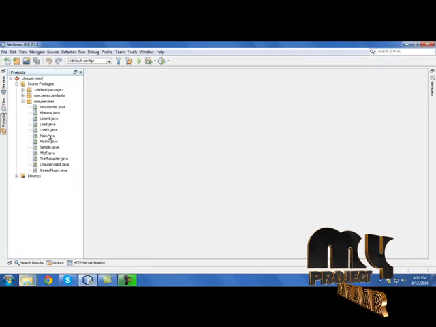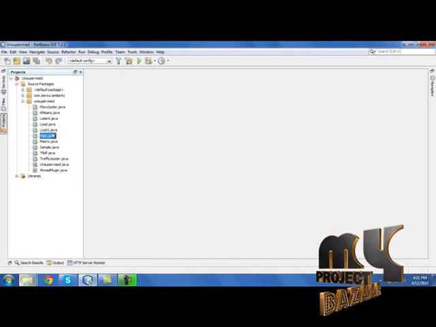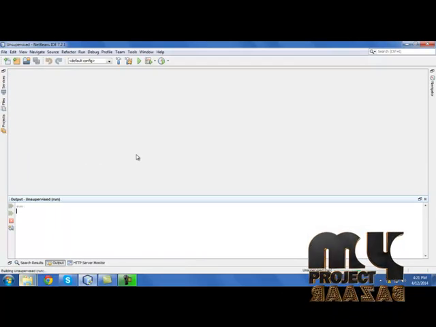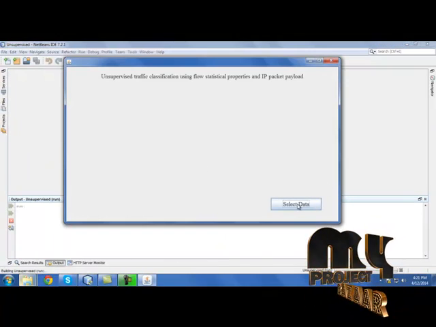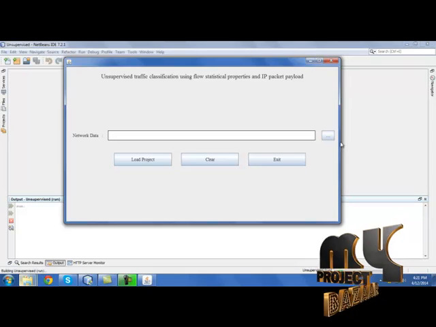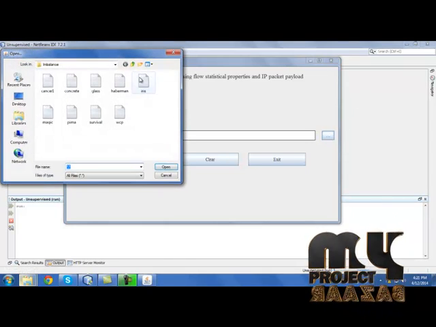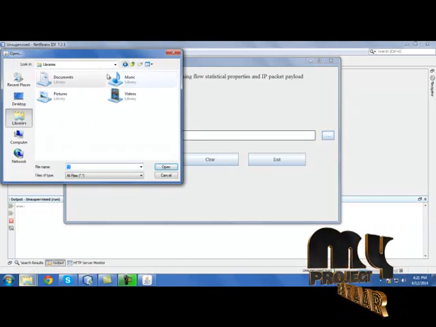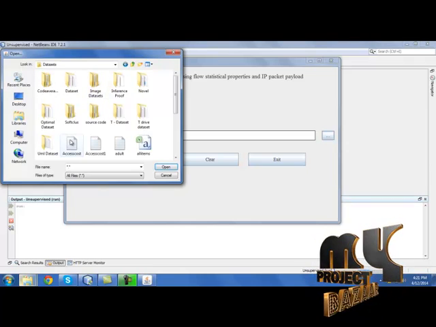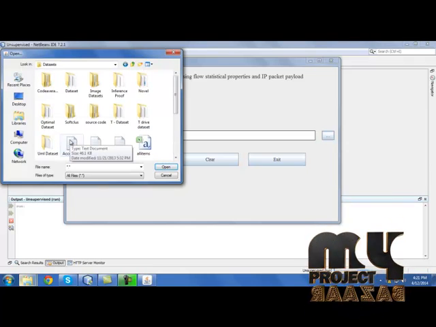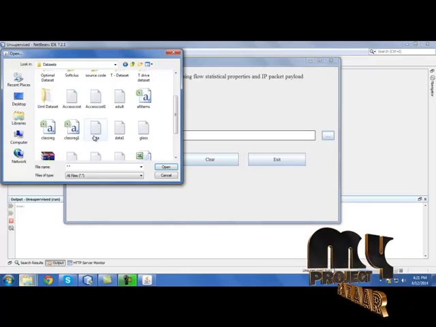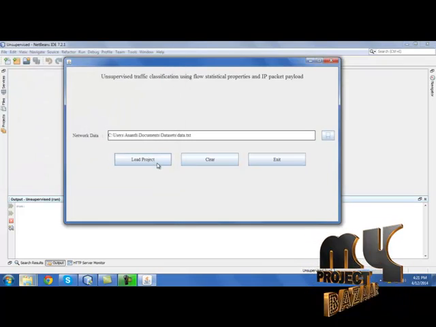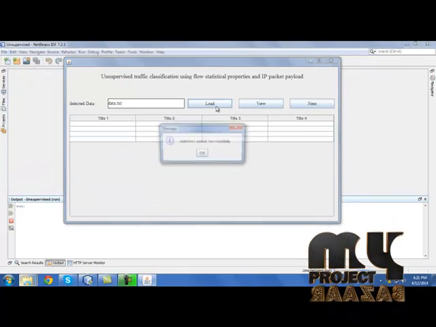First we need to run main.java in the unsupervised package. Select data and load the input dataset. Click load project, then click load.